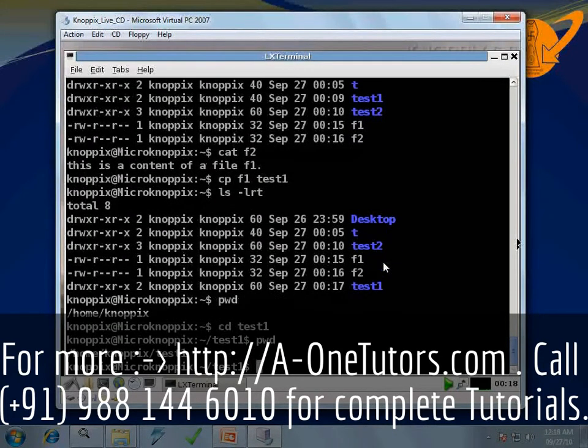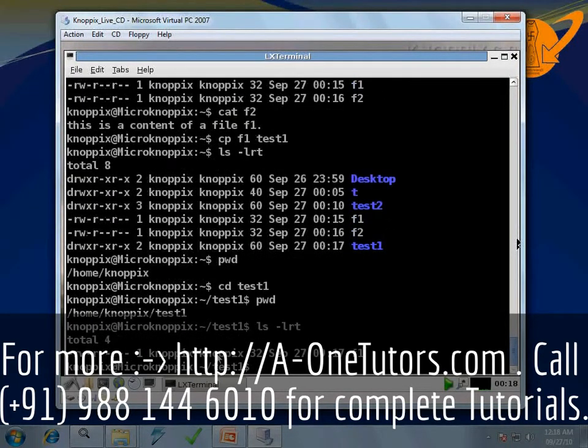Now if I do pwd, my current location is /home/knoppix/test1. If I do ls -lrt now, I can find that f1 is a file which has been copied using this cp f1 test1.